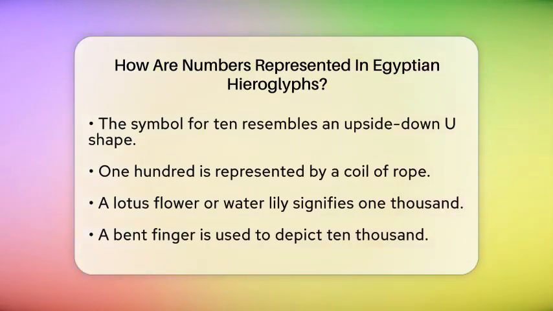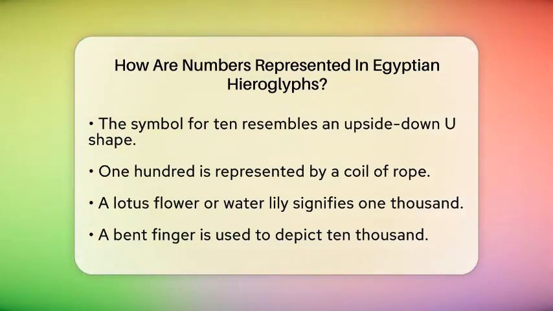When it comes to 1000, the Egyptians used a lotus flower or water lily. Now, if you need to show 10,000, they depicted it as a bent finger. For 100,000, they used a tadpole or a small frog. Finally, to represent 1 million, they illustrated a figure of a god with arms raised, known as Heh, which symbolizes eternity or a large quantity.